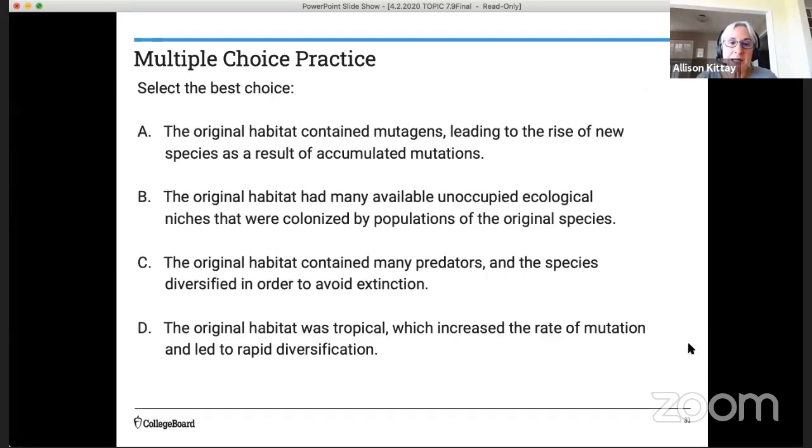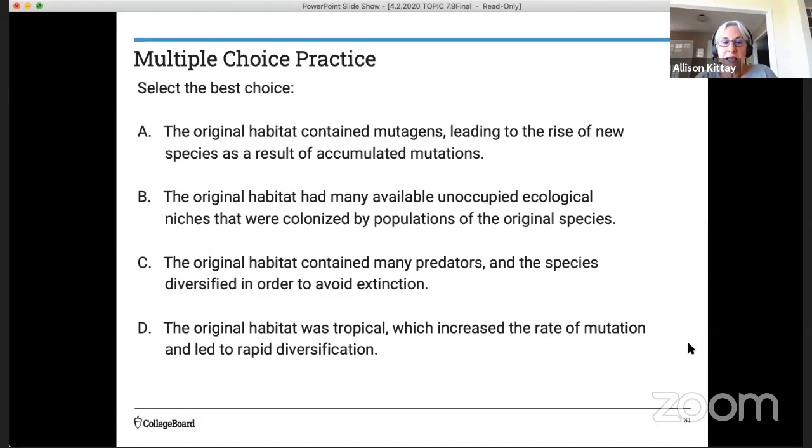A, the original habitat contained mutagens, leading to the rise of new species as a result of accumulated mutations. B, the original habitat had many available unoccupied ecological niches that were colonized by populations of the original species. C, the original habitat contained many predators and the species diversified in order to avoid extinction. And D, the original habitat was tropical, which increased the rate of mutation and led to rapid diversification.